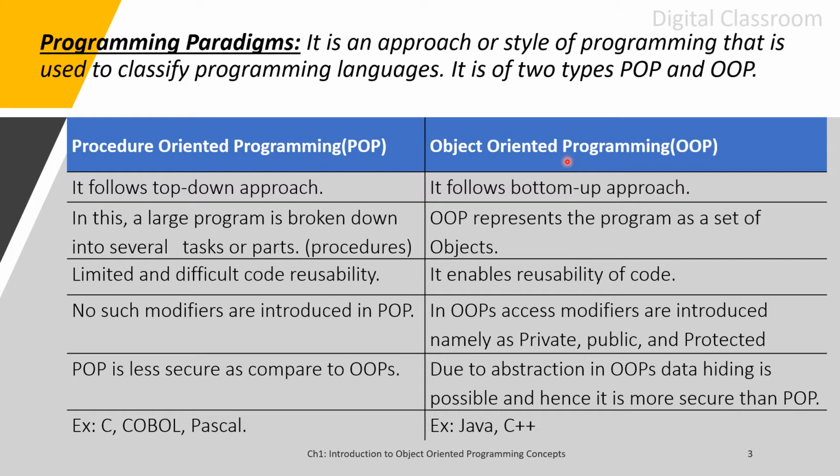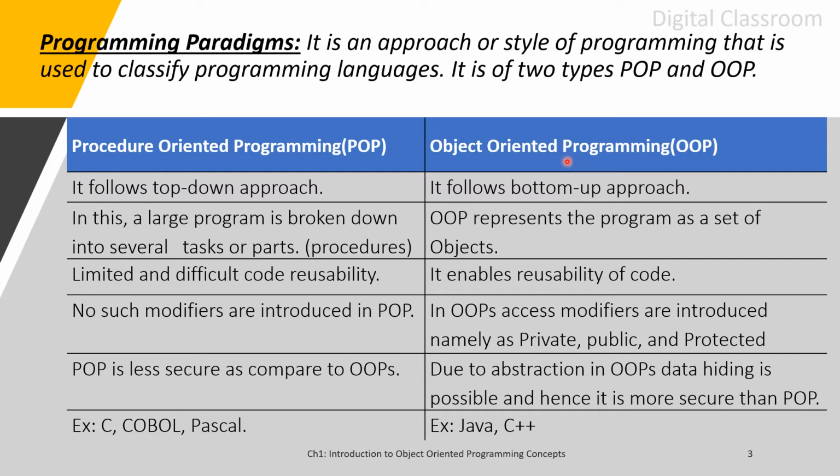In POP, the approach is top down, and in OOP, it is bottom up. A top down approach means in POP, the given problem or given program is divided into several smaller tasks. Then, independently, the code or solution for these parts will be written separately.